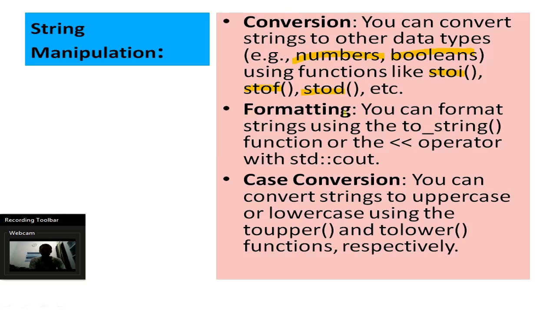Then is your formatting. If you have a string, then you can format it in different ways. With the help of the toString function you can achieve this, or you can use the left shift operator with cout, and you can format your string. We will see all this when we do the program. Then is your case conversion. You can convert a string to uppercase or lowercase using the toupper or tolower function, as per your requirement. If you want to convert your string to uppercase, you will use toupper, or if you want to convert it to lowercase, you will use tolower.